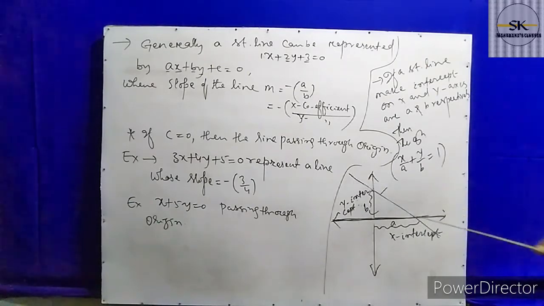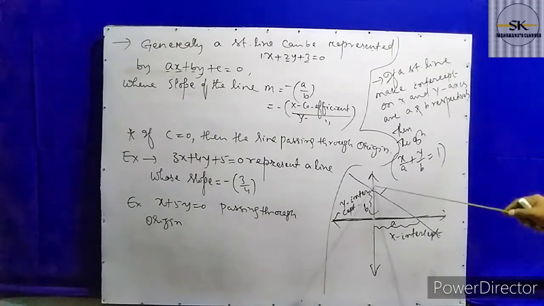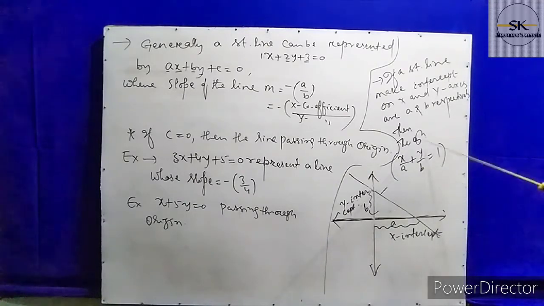Here the straight line intersects the x-axis at a distance a from the origin. The length from the origin up to this mark equals a. This is the x-intercept. Similarly, the y-intercept equals b, the distance from the origin at which the line meets the y-axis. So when the two values are given, the equation is x by a plus y by b equal to 1.